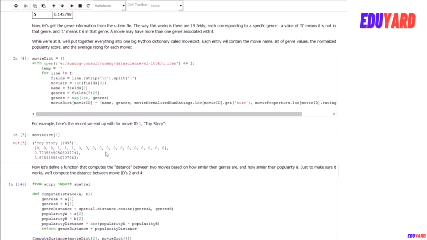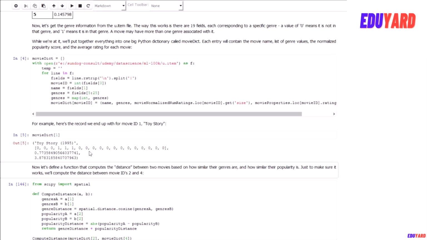And there is a data file in the MovieLens dataset that will tell you what each of these actually corresponds to. But for our purpose it's not actually important, right? We are just trying to measure distance between movies based on their genres. So all that matters mathematically is how similar this vector of genres is to another movie.